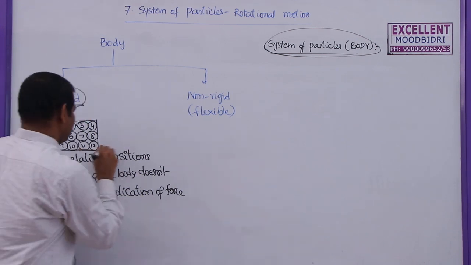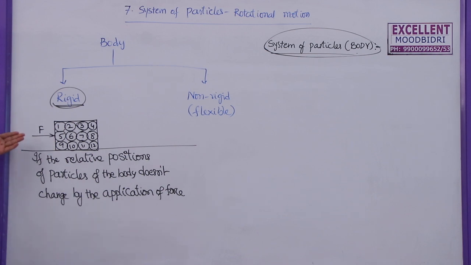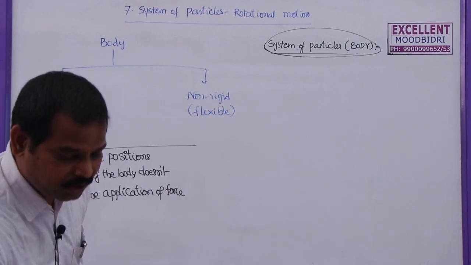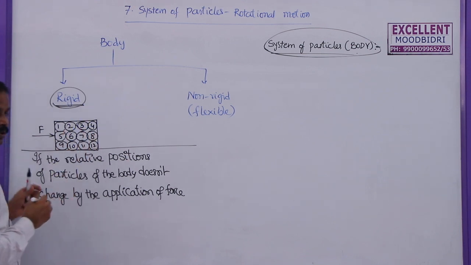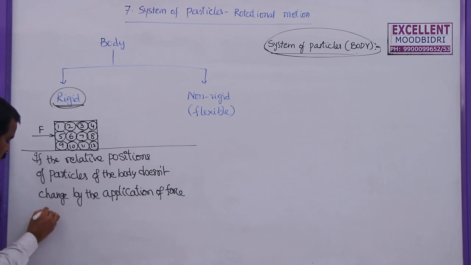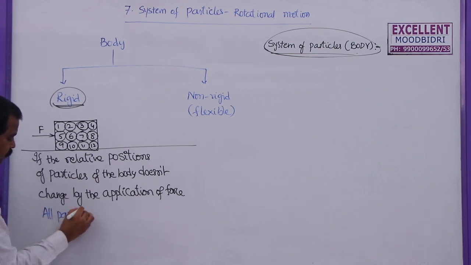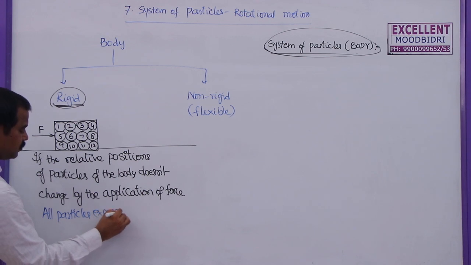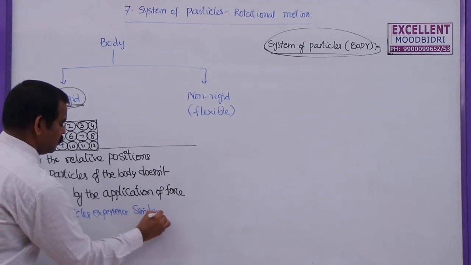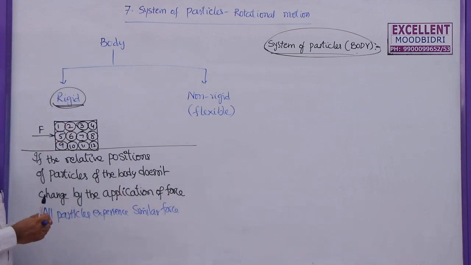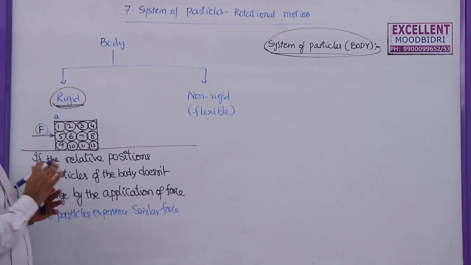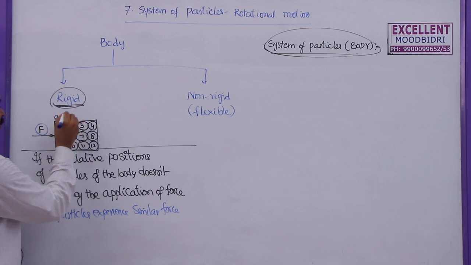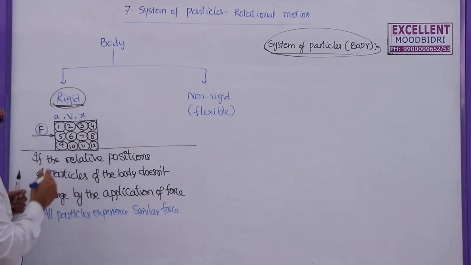That means here in this case, if I apply some force on this one, each and every particle will experience that force. So the first particle will experience force, second particle will experience force, third particle will experience force, fourth particle will experience force. So all particles experience a similar force. Due to this, all particles will get acceleration. Whenever force is applied, each and every particle will get acceleration. Due to this acceleration, each and every particle will get the same velocity and they will travel the same distance.